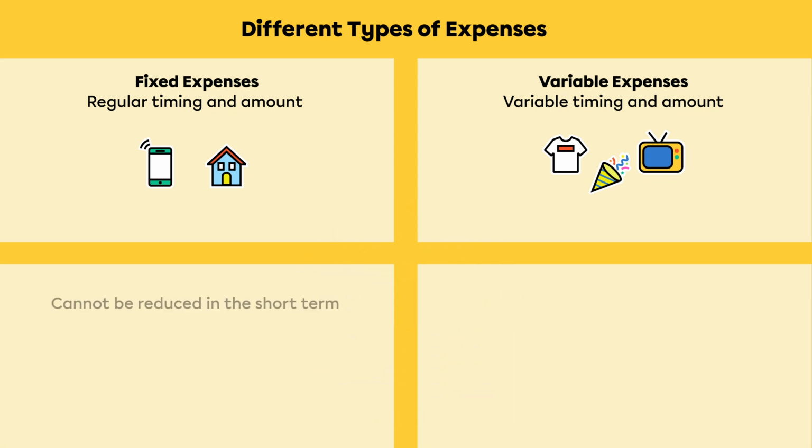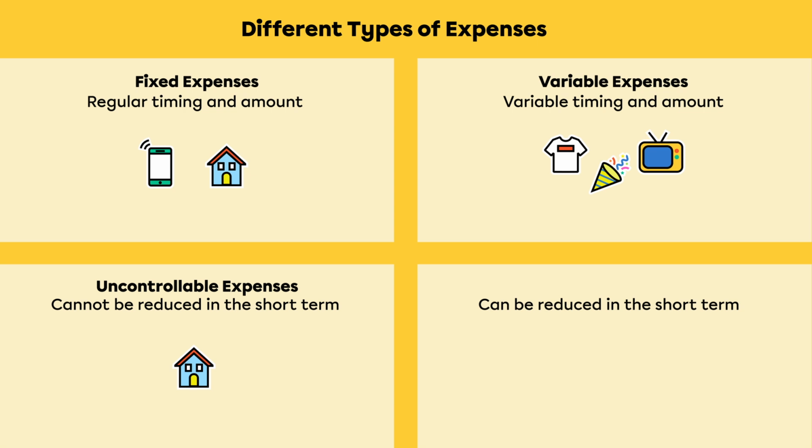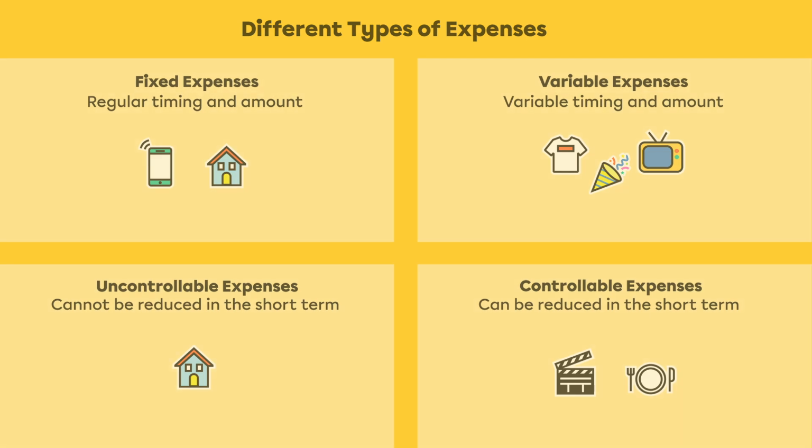Some expenses cannot be reduced in the short term. These are called uncontrollable expenses. Paying rent is an uncontrollable expense because you have to pay the amount you agreed to pay when you signed your lease. Other expenses can be reduced in the short term. These are controllable expenses. Going to the movies or a restaurant are good examples of controllable spending because you can cut back on this if necessary.